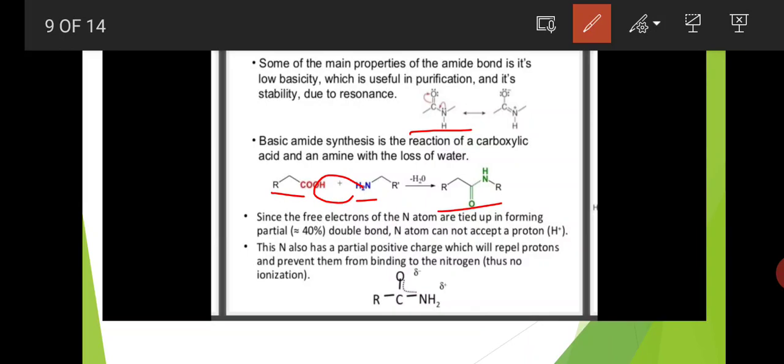This nitrogen also has a partial positive charge, which repels protons and prevents them from binding to the nitrogen. Here nitrogen shows a partial positive charge and oxygen shows a partial negative charge.